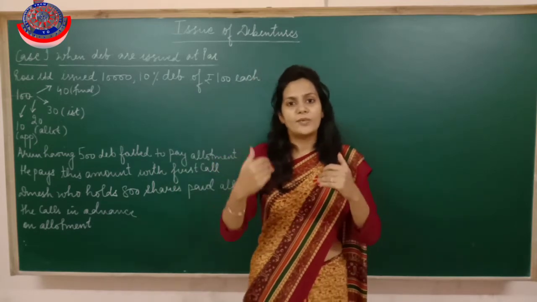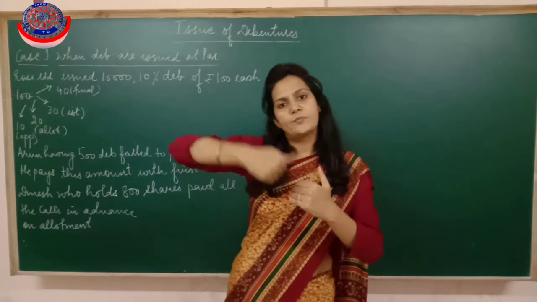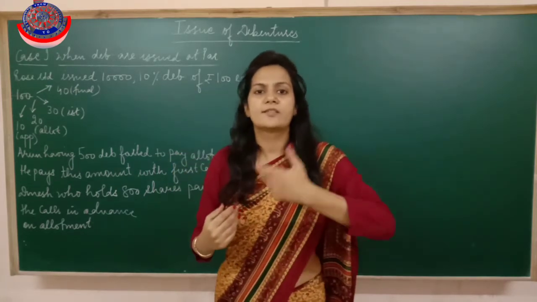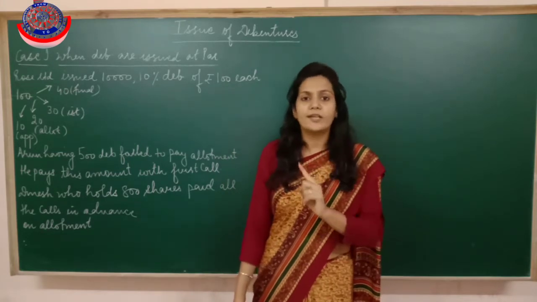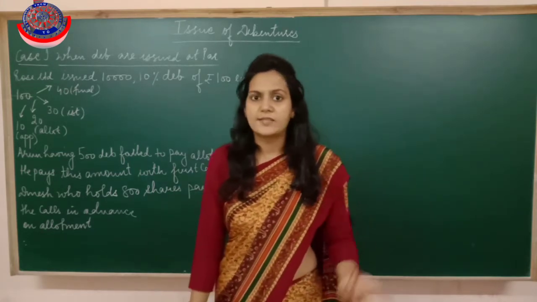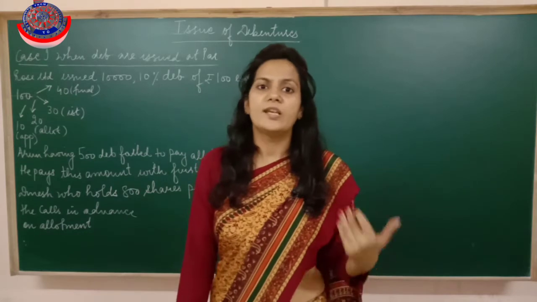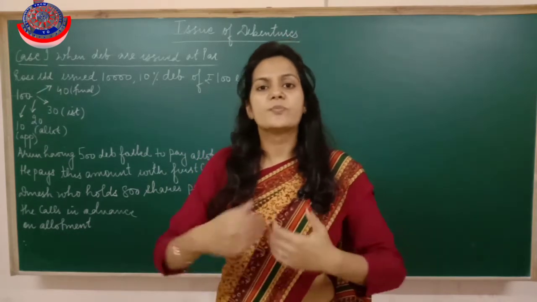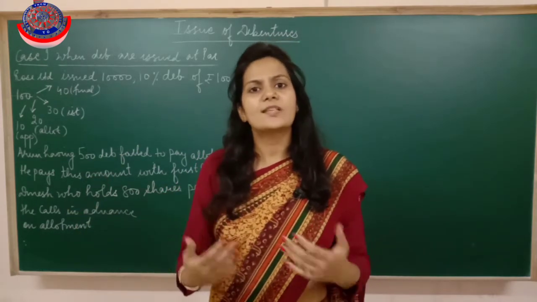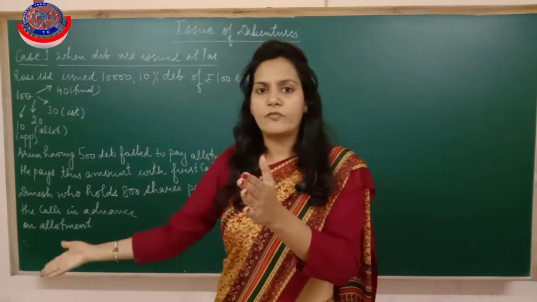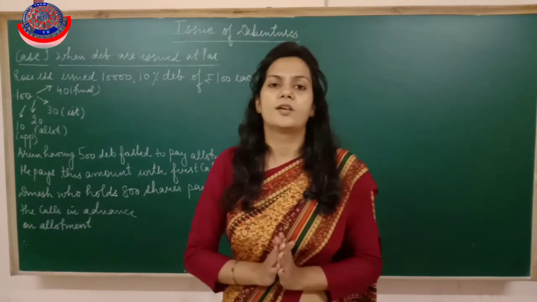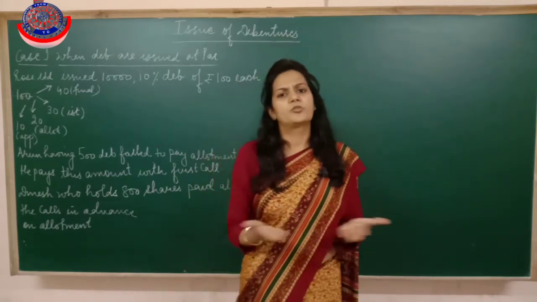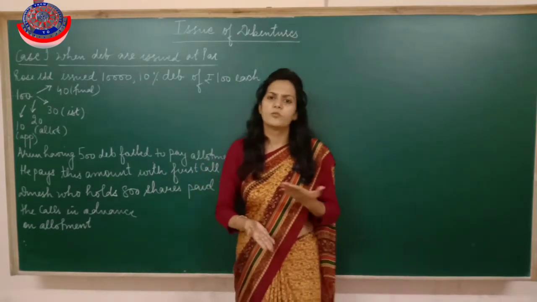After paying you 40,000 rupees out of 1 lakh, they will not say that the rest 60,000 I'm not going to pay you, because they know that surely he is going to get the money back. And suppose if the company's loan becomes bad debts later on, then obviously the debenture holder can sell off the assets of the company and can recover his amount, so he is fully secured. So that's why there is no question of forfeiture, there is no question of oversubscription.